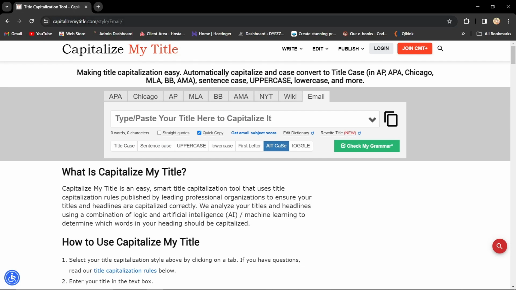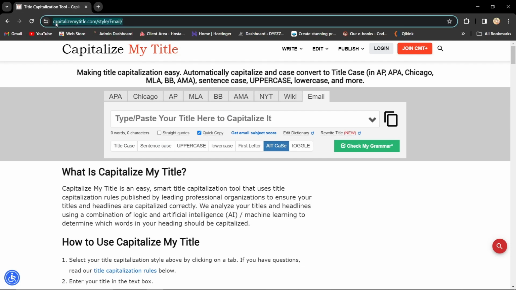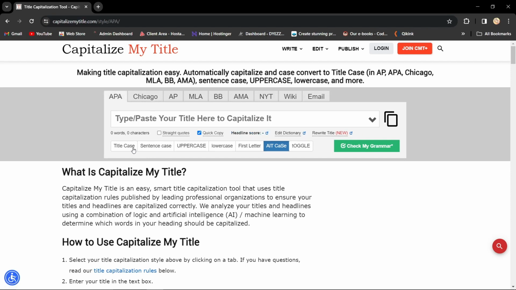Hello everyone! In today's quick guide, I'll introduce you to Capitalize My Title, a smart tool that makes title capitalization easy. Whether you're following APA, Chicago, MLA, or other style guides, this tool has got you covered, so let's dive right in. Start by visiting